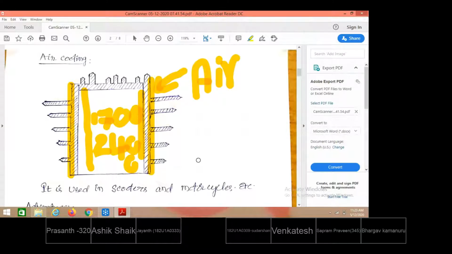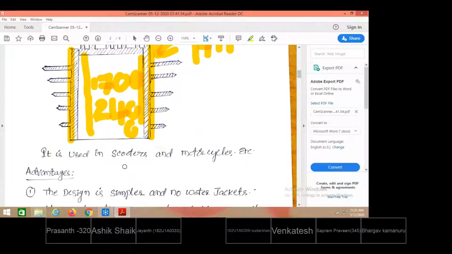Especially for small size engines where compression ratios are below 8, such as in scooters and bikes, we use air cooling for dissipation of heat from the cylinder. So the applications are scooters and motorcycles, where we are using air cooling.